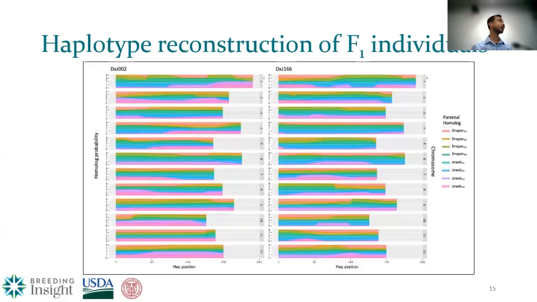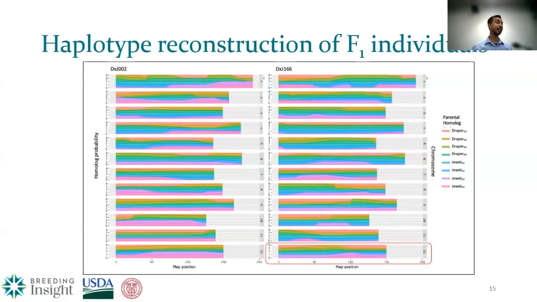So this is an example of two F1 progeny, the haplotype reconstruction. As you can see here, it's a complicated graph. I would like to just summarize it, highlighting one. The one box I highlighted is one chromosome. Different color is different doses or parental homologue, explained in the legend, as you can see on the right.